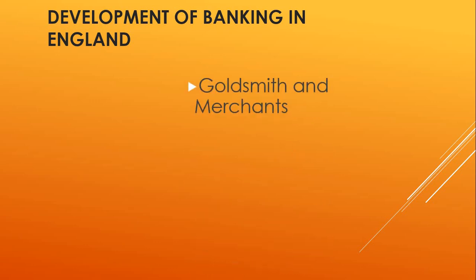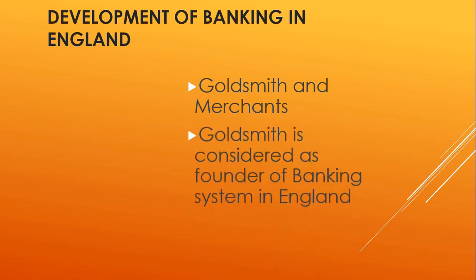It is said that for developing the banking system in England, two kinds of people were very important. One is the goldsmith and another is the merchant. It is said that the credit of establishing banks goes to a London goldsmith. What did he used to do? He is considered the founder of the banking system in England.